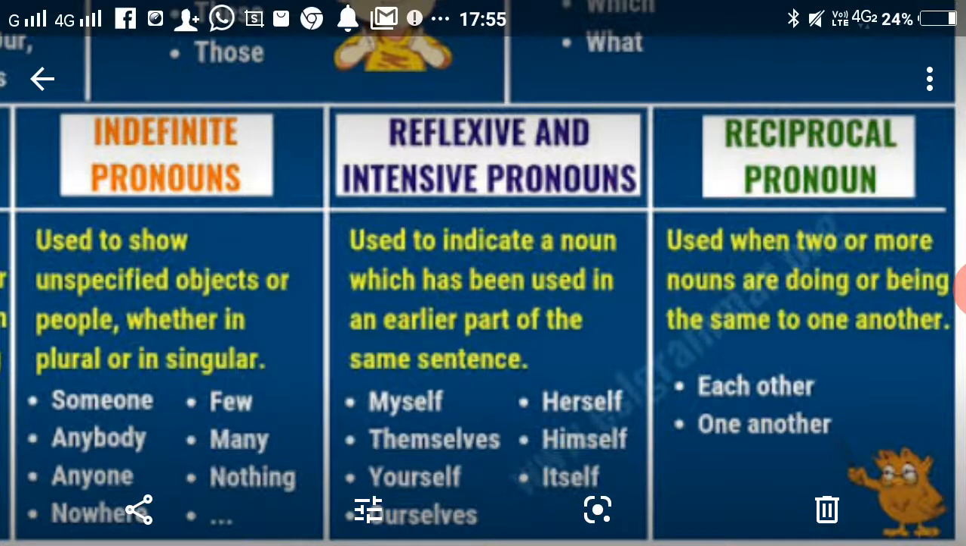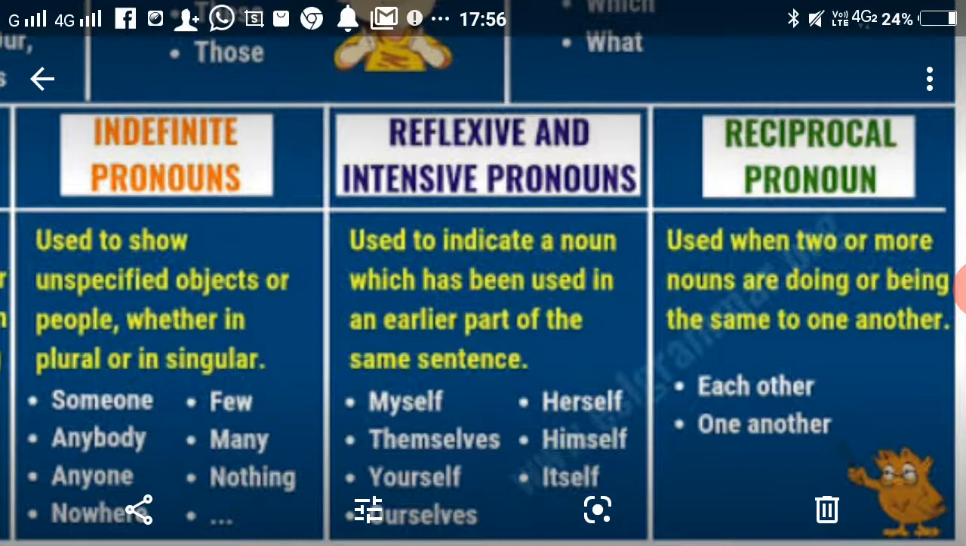Next is the reciprocal pronoun. Reciprocal pronouns are used when two or more nouns are doing or being the same to one another. They are indicating each other and one another. Clear? These are the reciprocal pronouns, indicating each other or one another. So these are the types of pronoun.